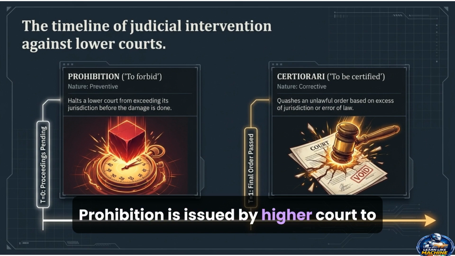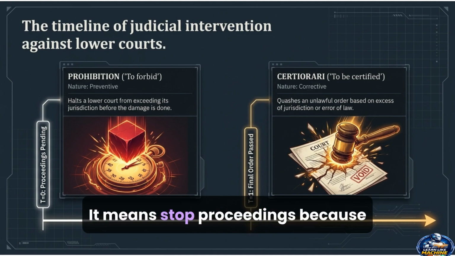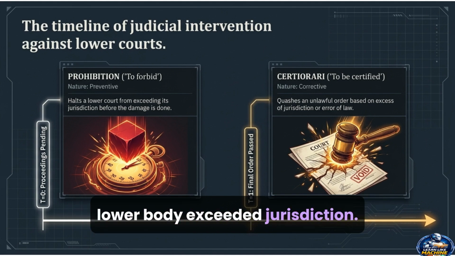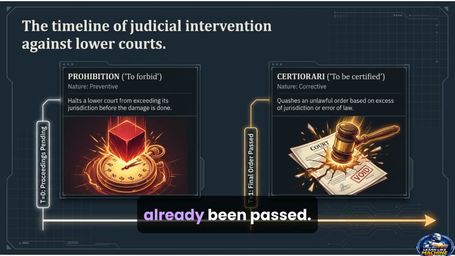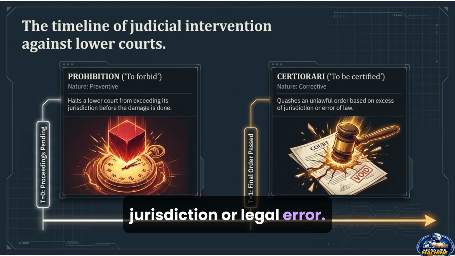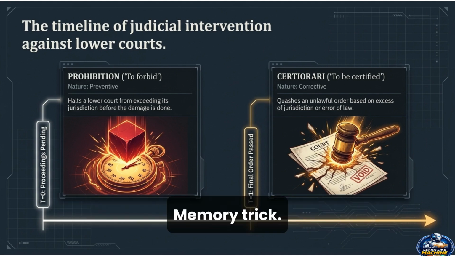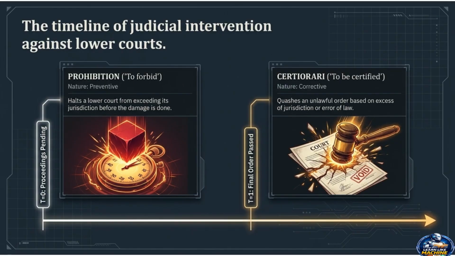Prohibition is issued by a higher court to a lower court or tribunal while the case is still pending. It means stop proceedings because the lower body exceeded jurisdiction. It is a preventive writ. Certiorari is issued after an order has already been passed. The higher court quashes the order due to lack of jurisdiction or legal error. It is a corrective writ. Memory trick. Prohibition means prevent before damage. Certiorari means correct after damage.